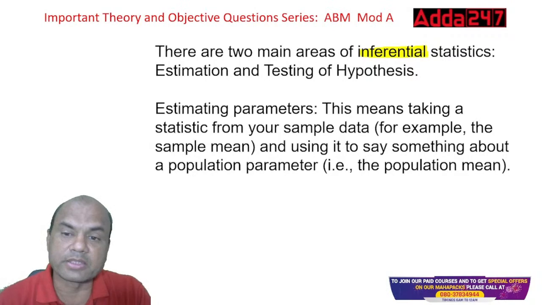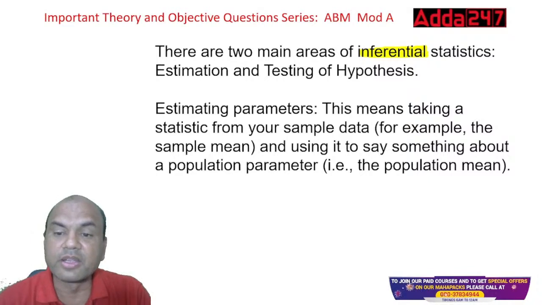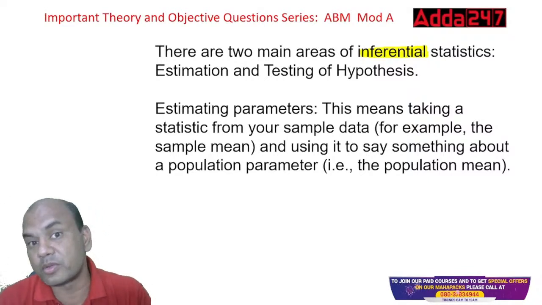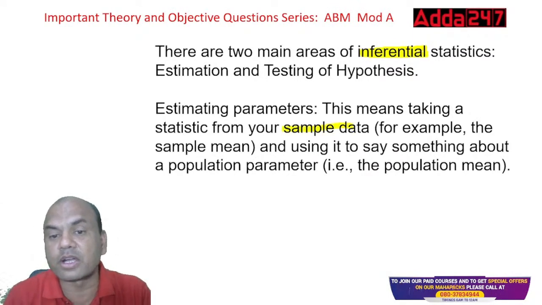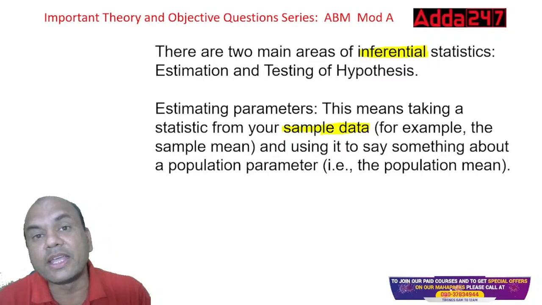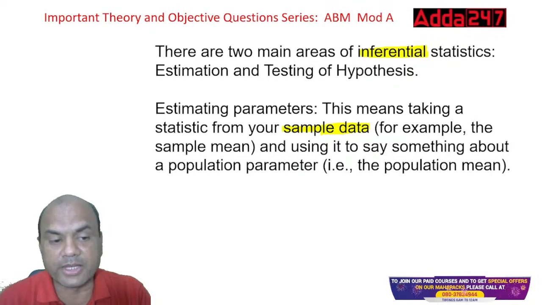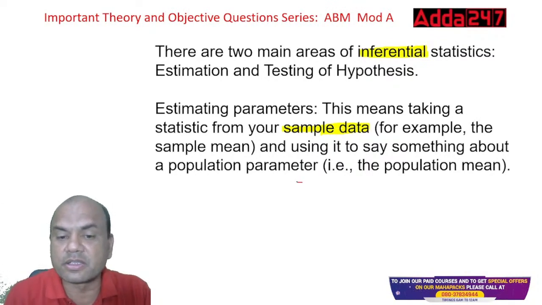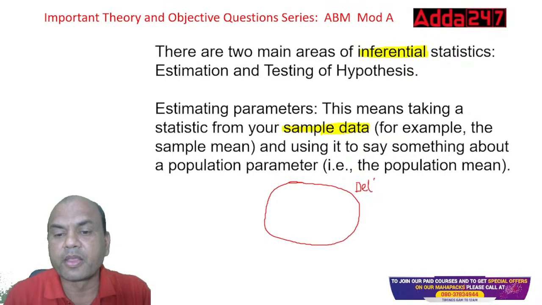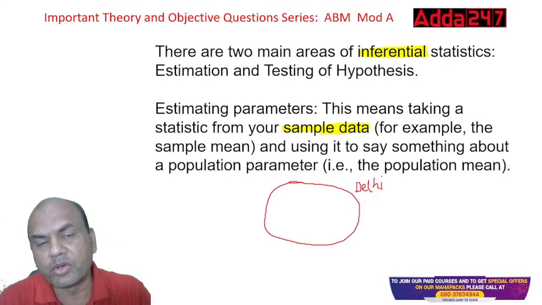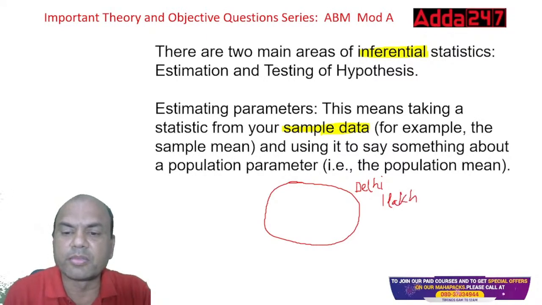So estimating parameters means taking a statistic from your sample data and using it to say something about the population parameter. Taking the statistic from your sample data means using something I have already collected to estimate something about the population. Let me explain. Suppose this is my state, let's say Delhi, and I have to do a survey of 1 lakh people in Delhi.